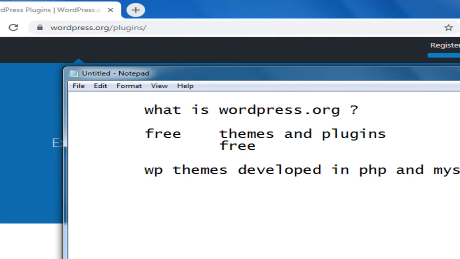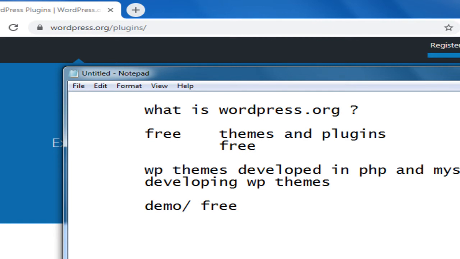So plenty of developers are developing their WordPress themes. For demo purposes they are providing free themes and they are hosting those themes at WordPress.org only. So you can find plenty of themes at WordPress.org.